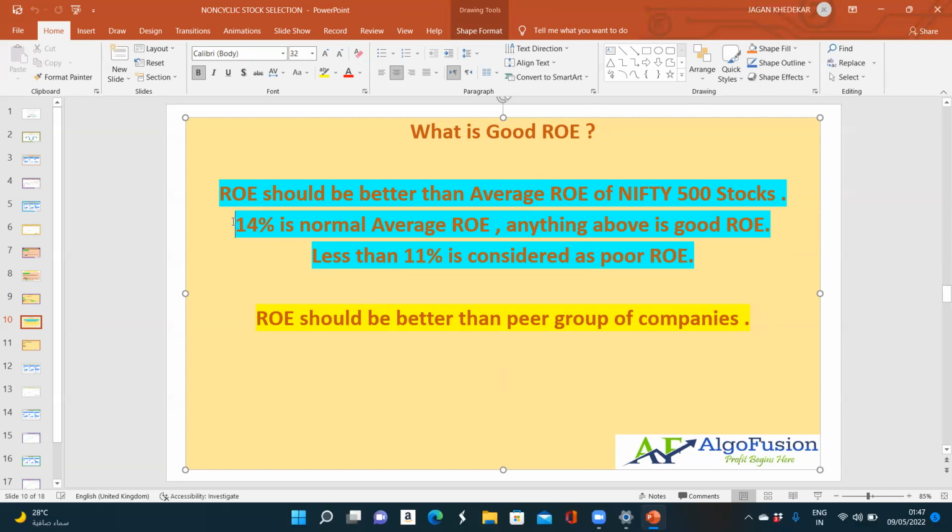So the ROE should be above the average of Nifty 500 stocks, and better than the peer group of companies. Then that company is considered a good company for investment.